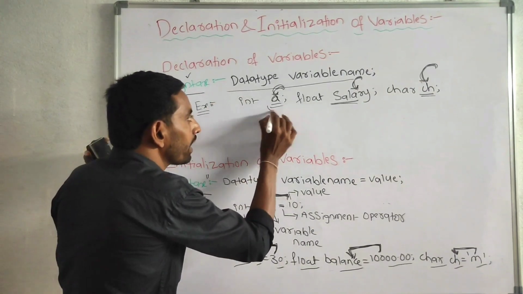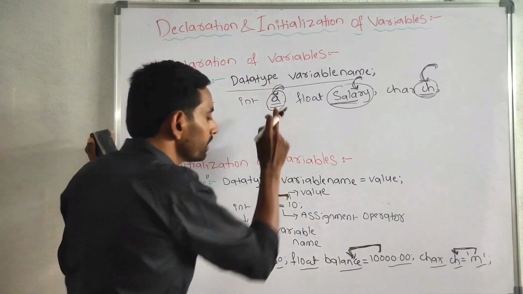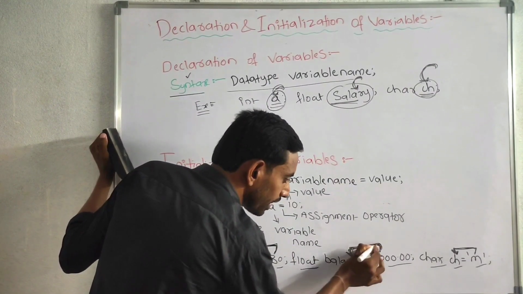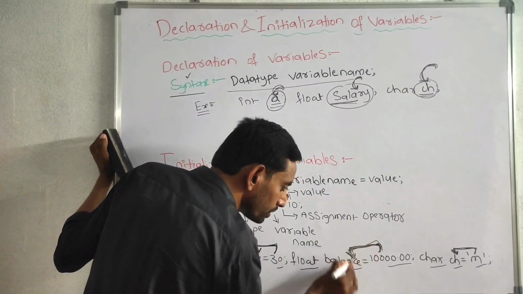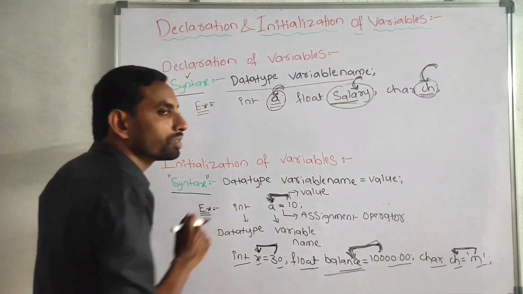Just we are declaring. See the difference? Here we are storing, initializing, assigning the values into the variables, but in this place we are not storing any values.